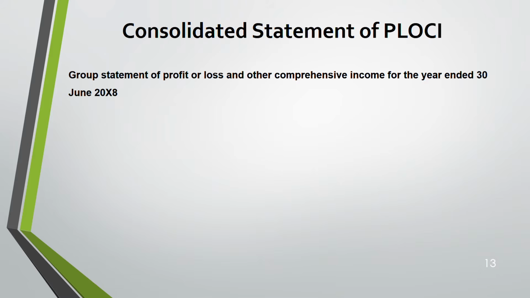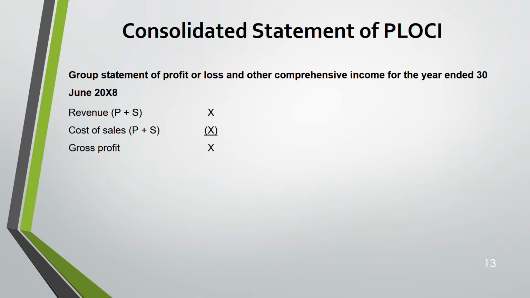Next, we are moving on from the consolidated statement of financial position to the consolidated statement of profit and loss and other comprehensive income. I've used the initials PLOCI, profit, loss, other comprehensive income, because I don't have space to write the whole thing, but understand. So here, this is how a group statement will look like. First, you start with revenue. Revenue, both parent and subsidiary you add. Cost of sales also add both.